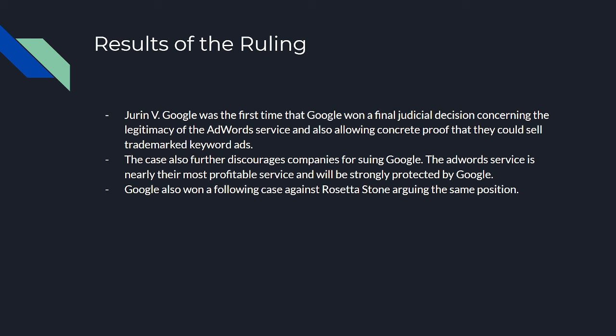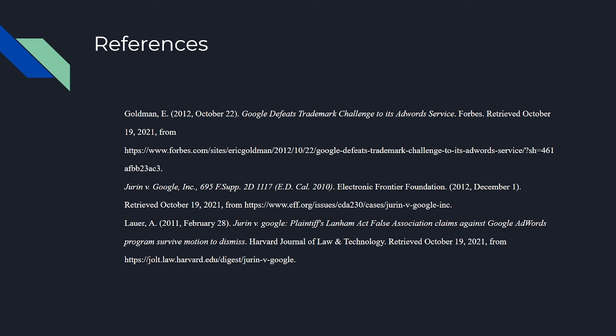And then shortly after this case, Google won a following case against Rosetta Stone, a company with more money, arguing the same position because they had people bidding on their word Rosetta Stone to end up as a new learning service for learning a new language.